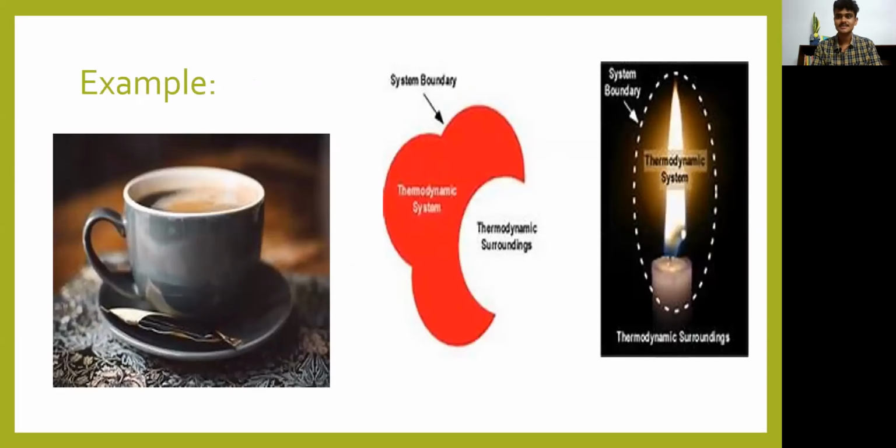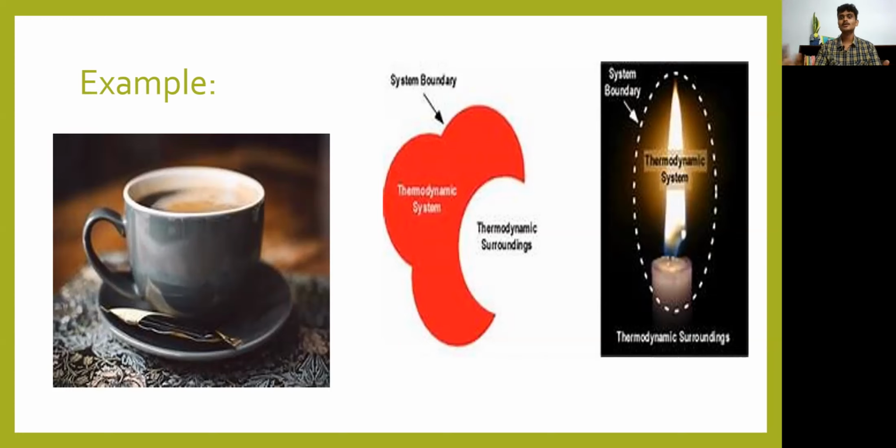So here is our example. What you see there is a cup of coffee on a table. If you're going to study the thermodynamics of the coffee, the cup and the coffee, then the coffee in the cup will be your system.